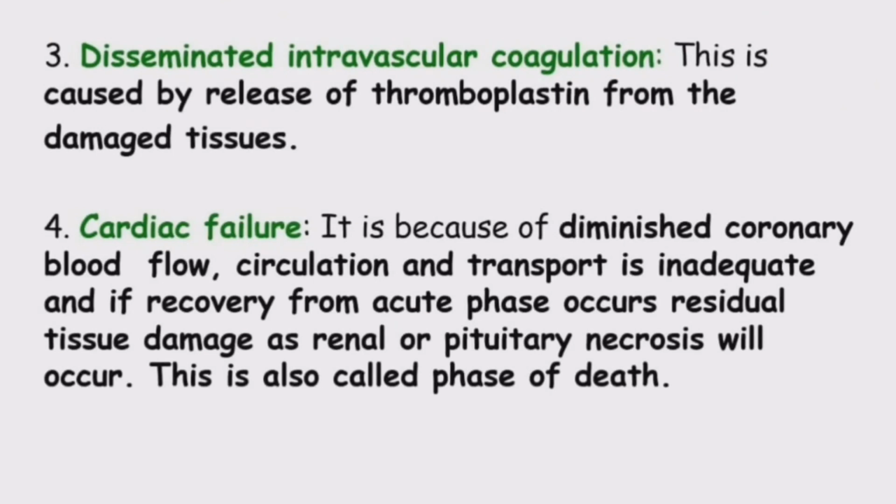So continuing with this, there will be disseminated intravascular coagulation. That means a problem with the coagulation process. There will be clotting or thrombus formation, and because of this there is a release of thromboplastin, which leads to damage to the cells or tissues. So that is disseminated intravascular coagulation. Next is cardiac failure.